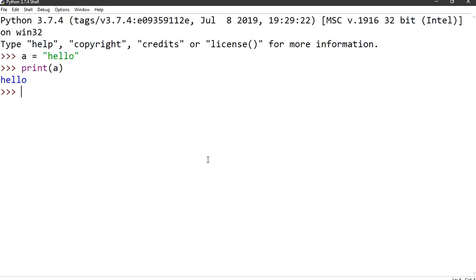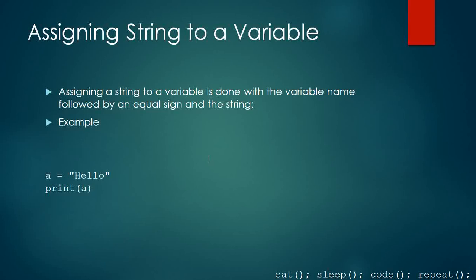Similarly, I have b as, let's say, world. As I print b, similarly we have it. Concatenation is for a further video, so I won't get into that. This is how we access strings. That was an example also.